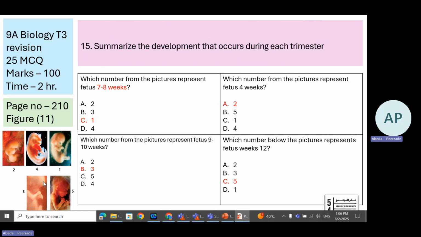9 to 10 weeks baby. This is the 9 to 10 weeks baby, number 3, with the bumpy head. 4 weeks is very easy. That's 2. And 12 weeks is a well-formed baby. That is number 5.